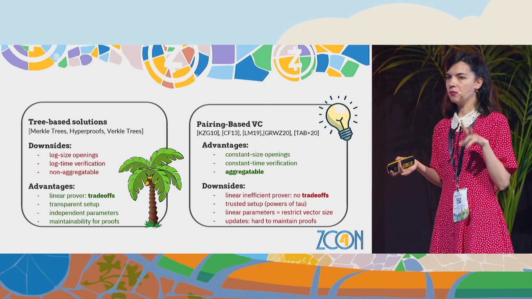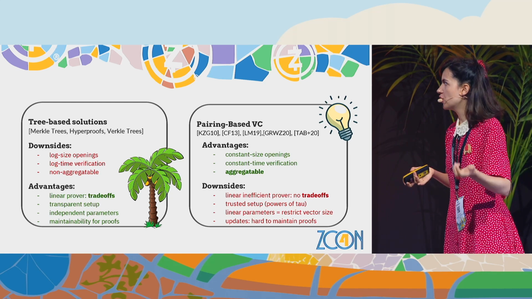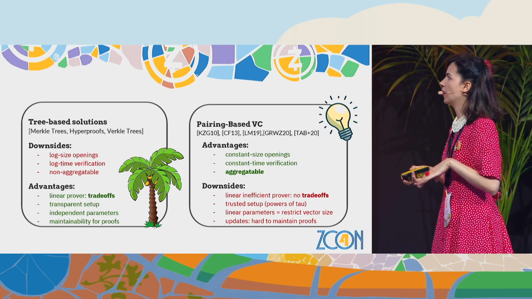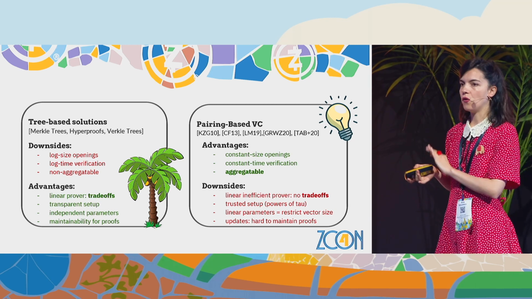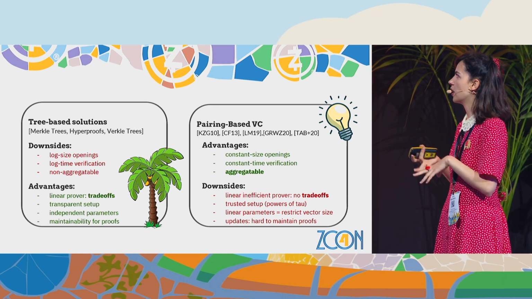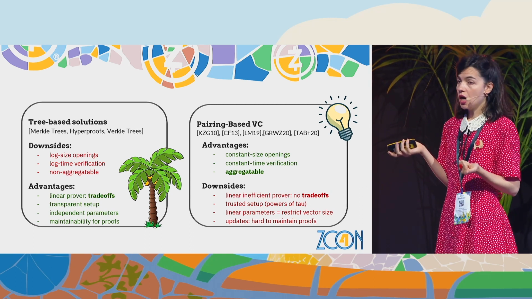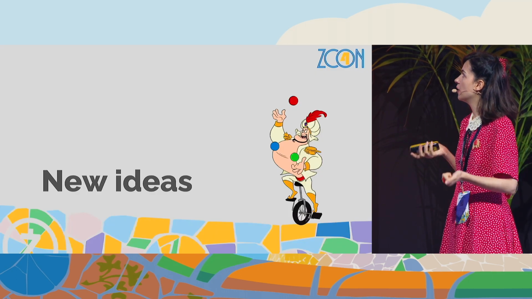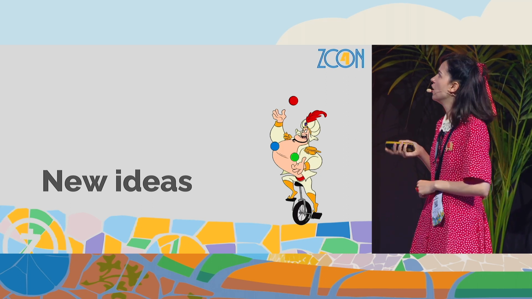But this comes at the price of log-size opening proofs, log-time verification, and these are not aggregatable. These properties we have in the world of algebraic vector commitments, but there we lose on the trade-offs: trusted setup and linear parameters.